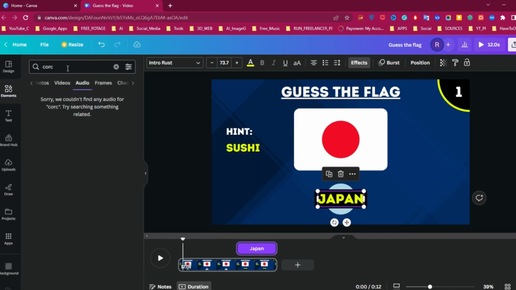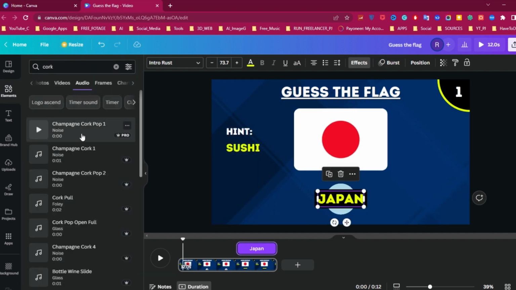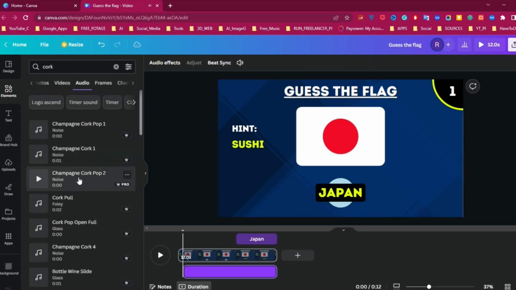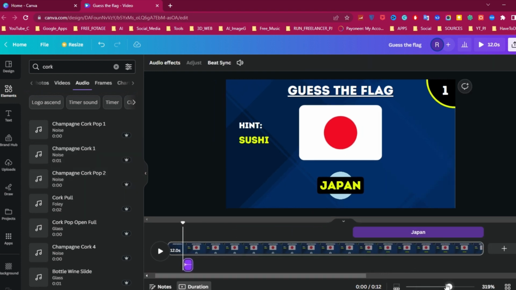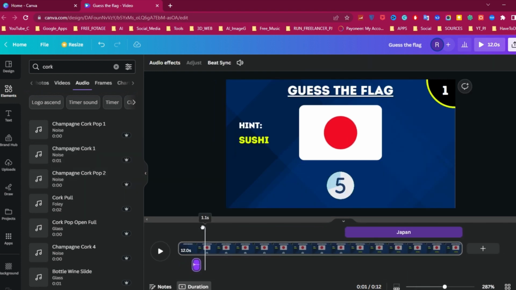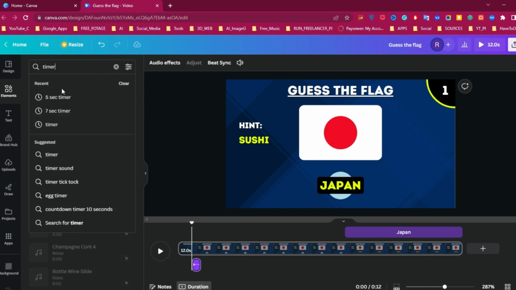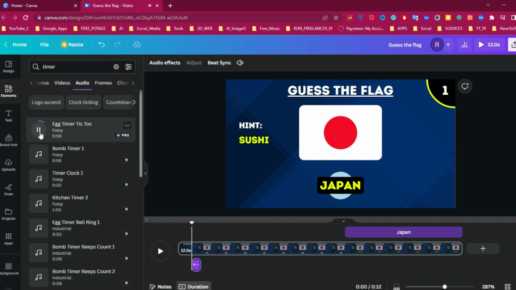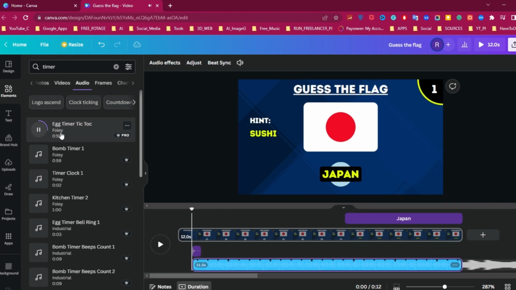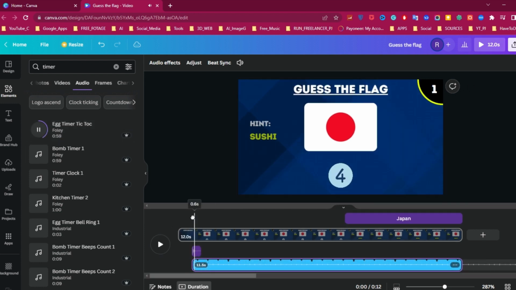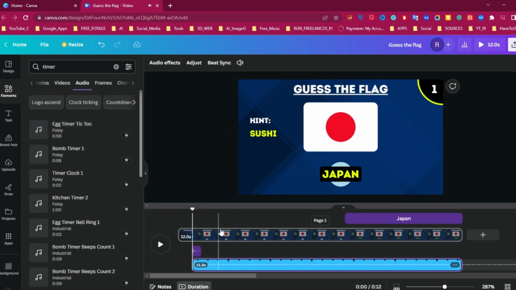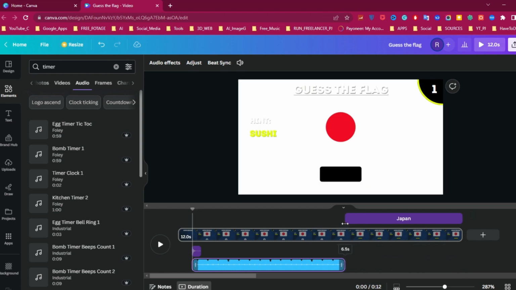So you can go to the Element tab and search for cork, then switch to the Audio tab to find the sound. Drag the playhead on the timeline to 0.5 seconds where the flag appears. Now search for a timer sound and select Egg Timer. I need to reduce the length of this sound, so I'm going to drag the playhead to 7.2 seconds where the timer stops and drag the end handle to there.